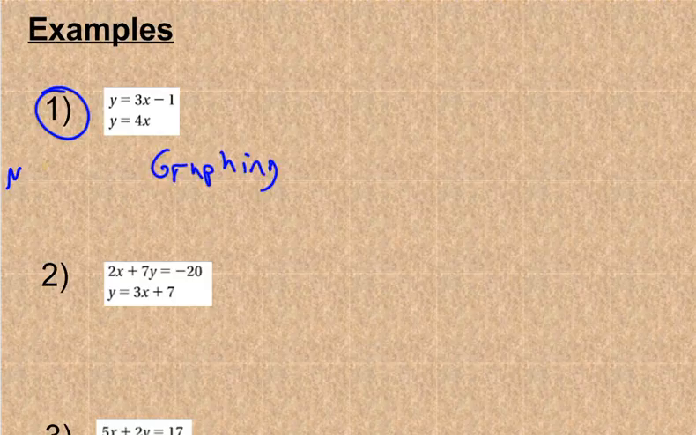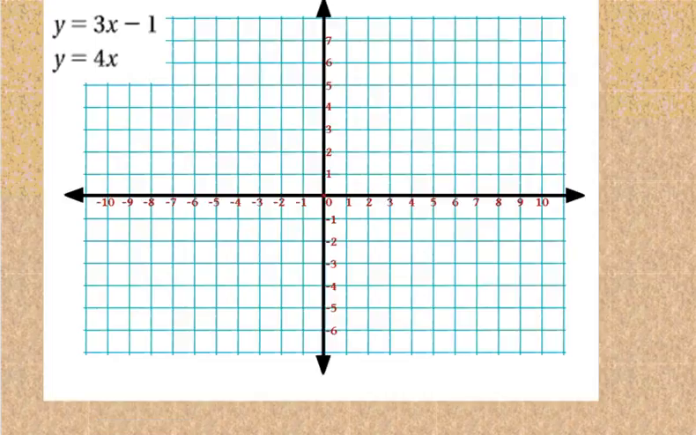That's my choice because they're both in slope-intercept form. Substitution method would work great as well, but I would use the graphing method. If I have them like this, y equals 3x minus 1, so I'll start at -1.